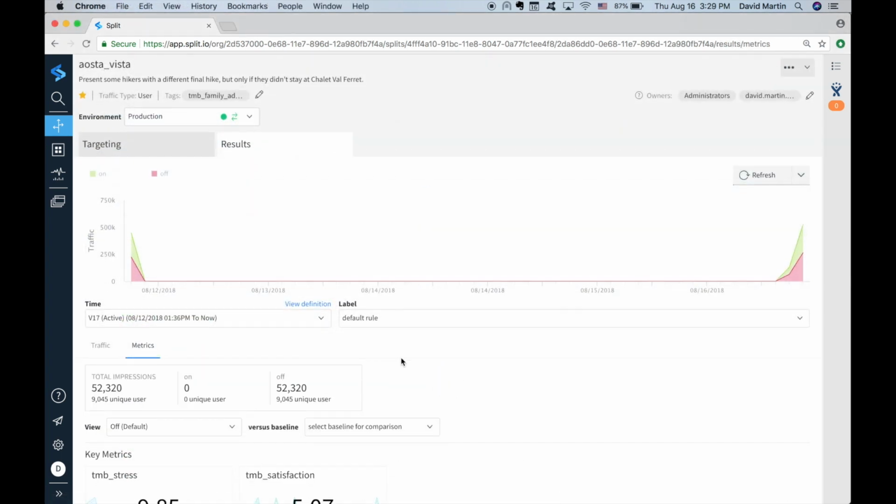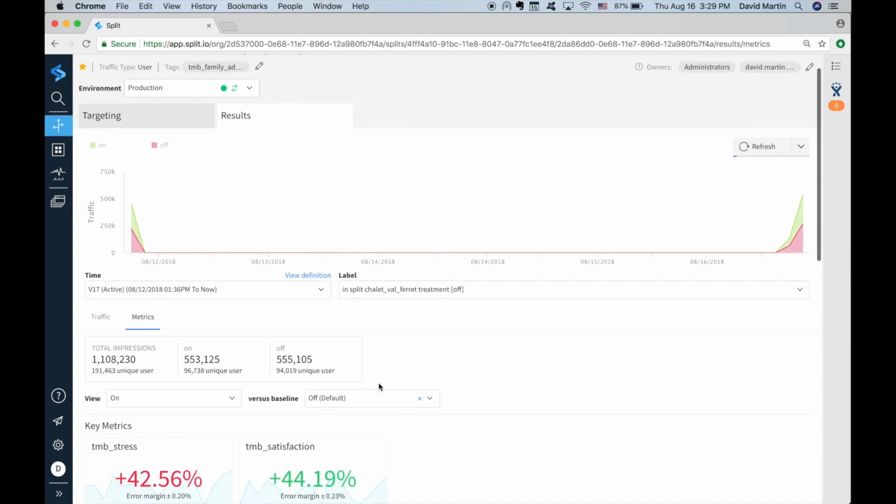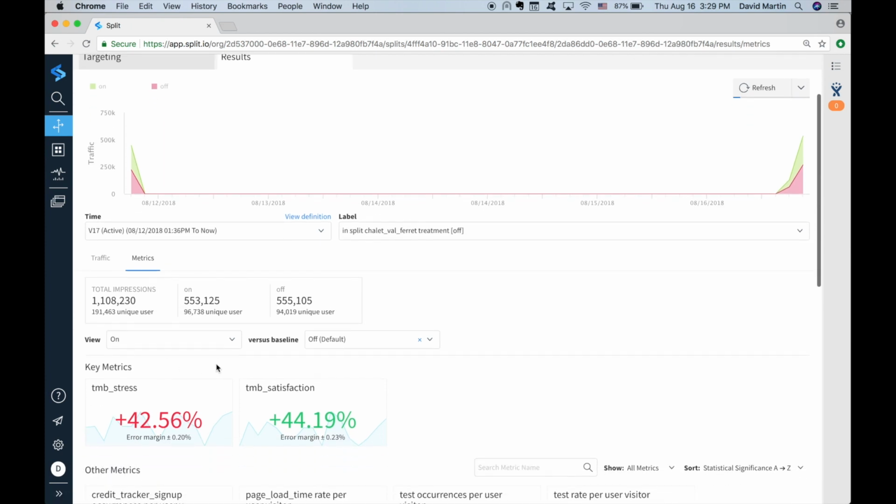On the results tab, I'm going to switch to the metrics and look at our rule that they were not in the split called Chalet Val Ferret. Just as expected, about half got the on treatment and half the off treatment. This is a much bigger number of hiking parties than before, but still an extremely low number for Split's biggest customers. Now the metrics are different from the last split. It looks like stress went up by almost 50%. That's not good. We put this metric in red because we know going up is bad. But conversely, satisfaction also went up.